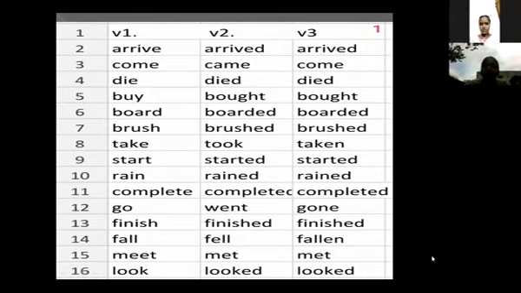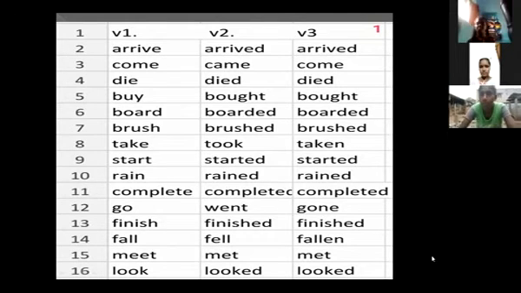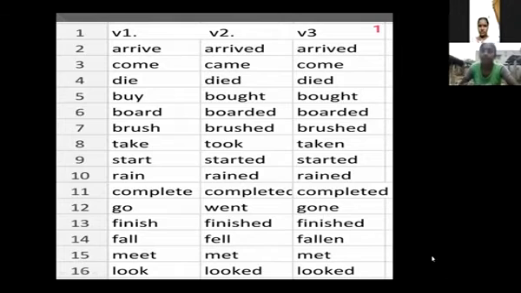And V3 is boarded only. Next, brush. V1, brush. For that, brush, brushed. Next, take. T-A-K-E, take. For that, V2 is took. And V3 is taken. So, take, took, taken.